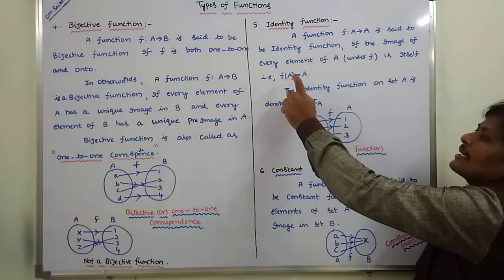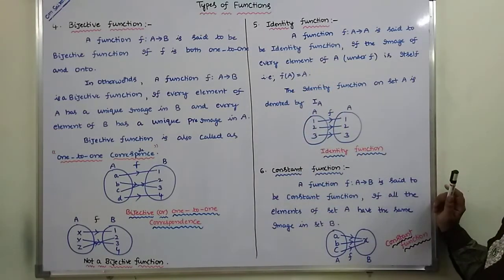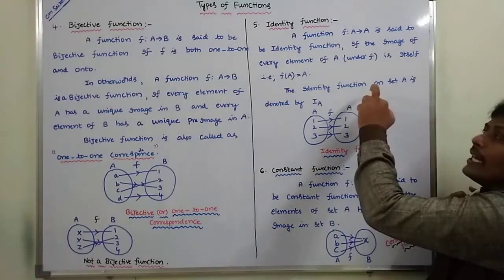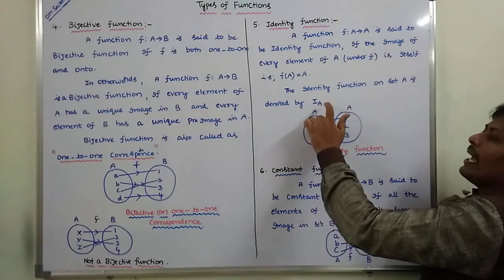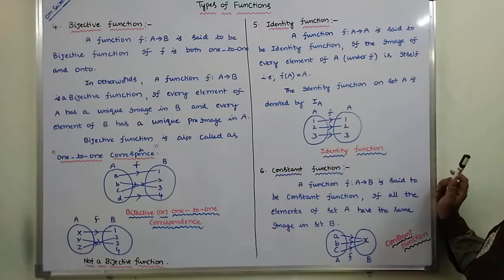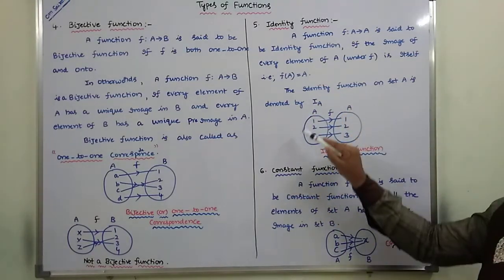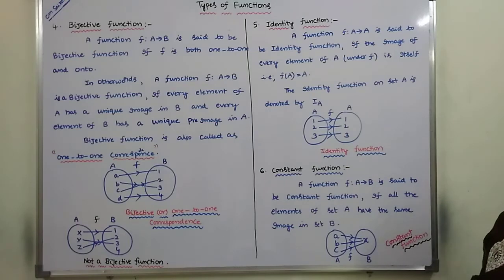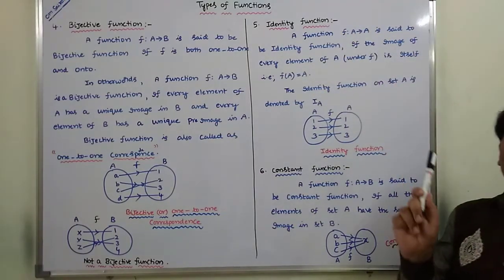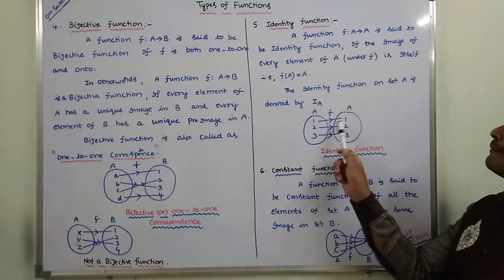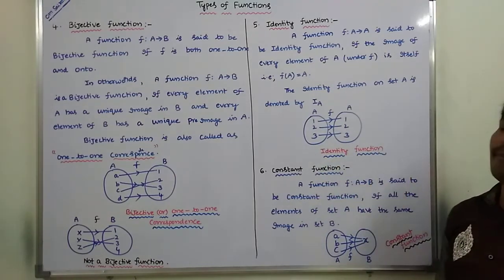Hence, we can write it as f(a) = a. The identity function on set A is denoted by capital I with subscript A. This can be defined on only one set, a mapping from set A to set A.